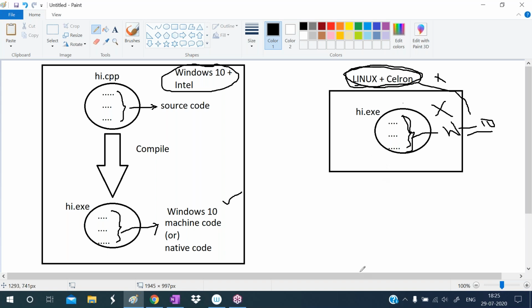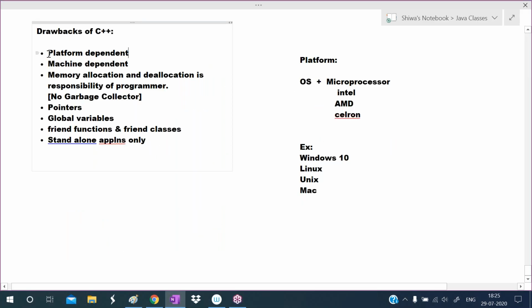So that's why we are calling C++ a platform dependent programming language. According to the operating system and microprocessor only, this machine code will be generated.